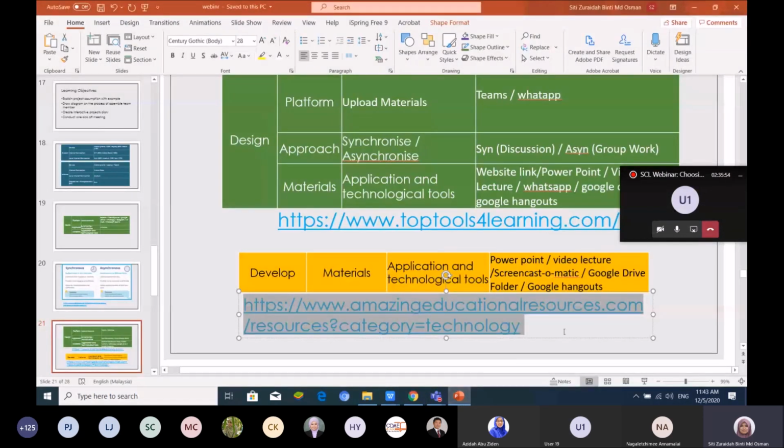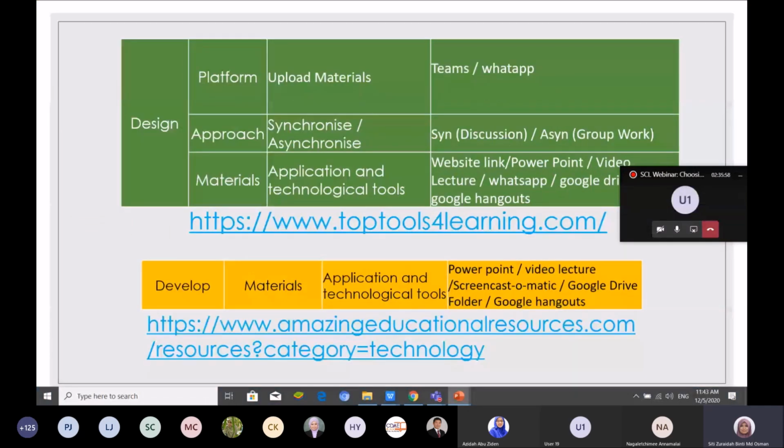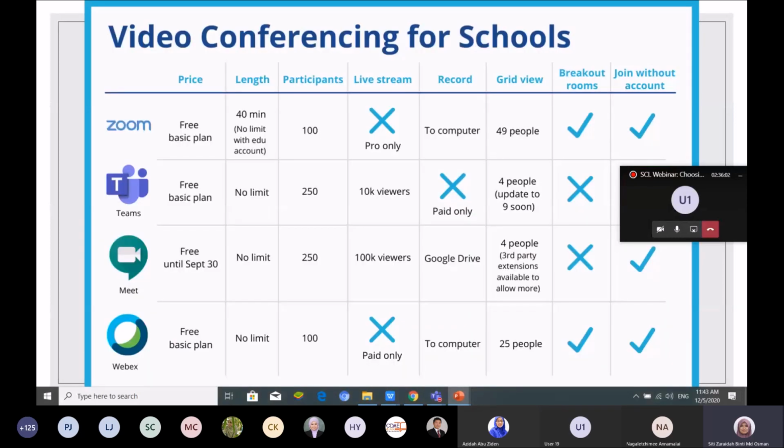Okay, next we have, after we have developed all the material, video conferencing for schools that I got from the EduBlog website. So we have here, you can see Zoom, Teams, Meet and Webex.